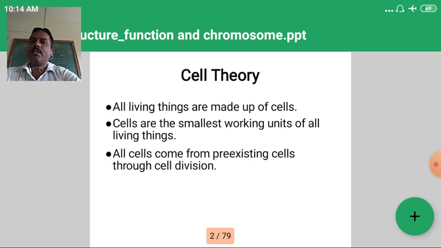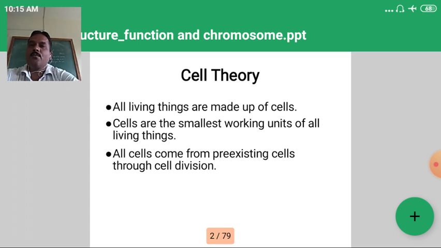Cells are the smallest working units of all living organisms, and all cells come from pre-existing cells through cell division. In cell division, there are two types we study in 12th standard: mitosis and meiosis. In mitosis, two daughter cells are formed from one parent cell, and in meiosis, four daughter cells are formed from one parent cell.